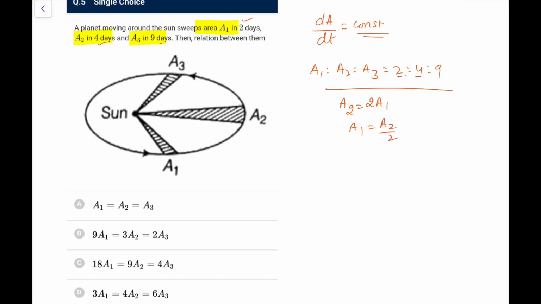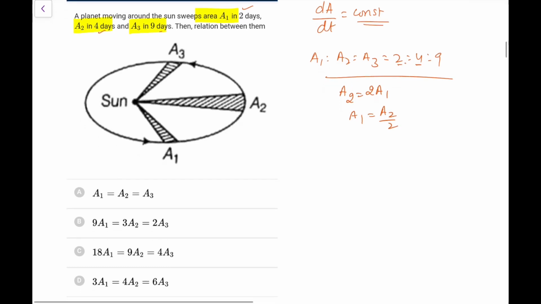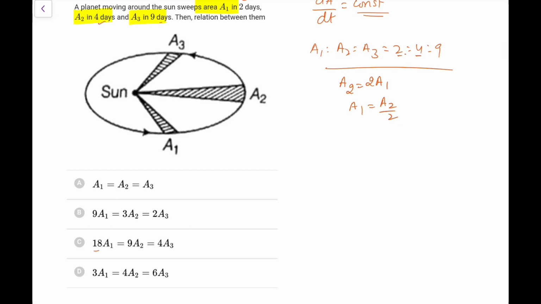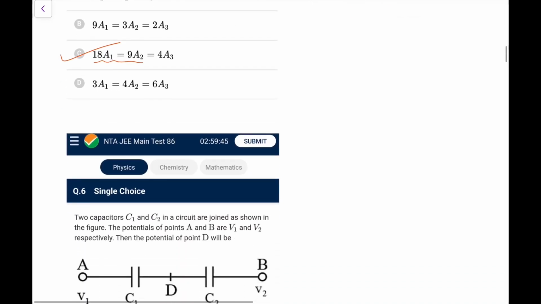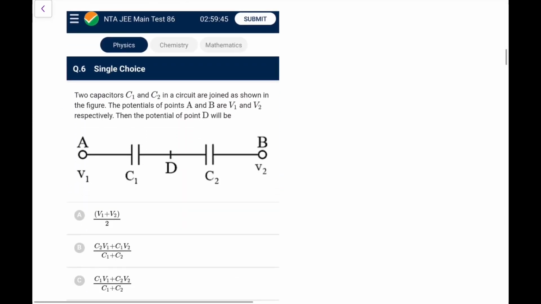That is the thing you will write. So 2A1 will be equal to A2. From there only you can get this relation, and this will come out exactly like this, that you can do yourself. So just remember, areal velocity remains constant. That is the fact you are using here.